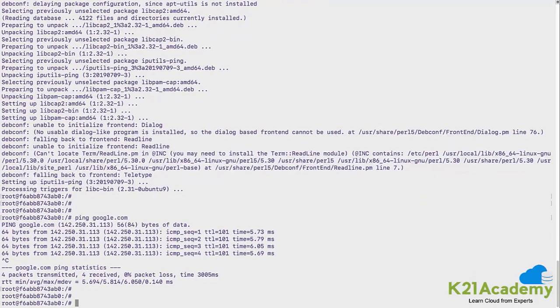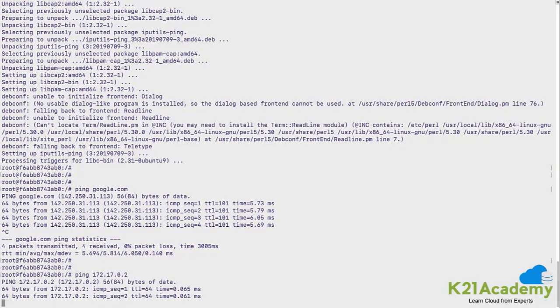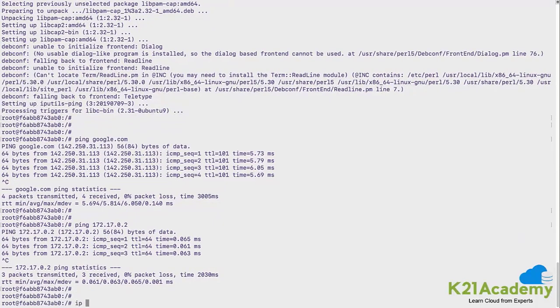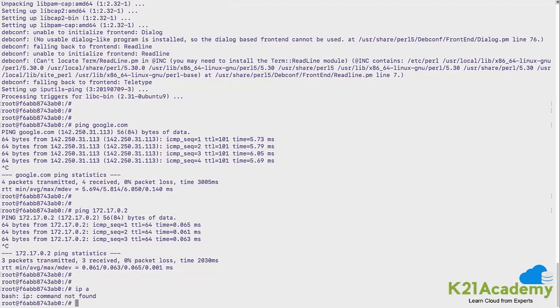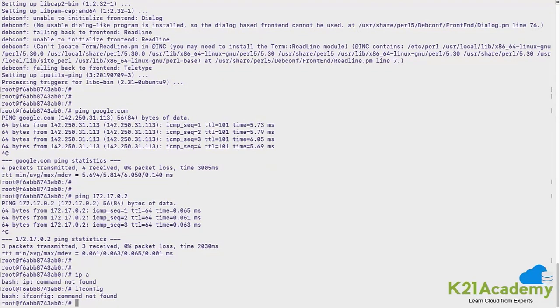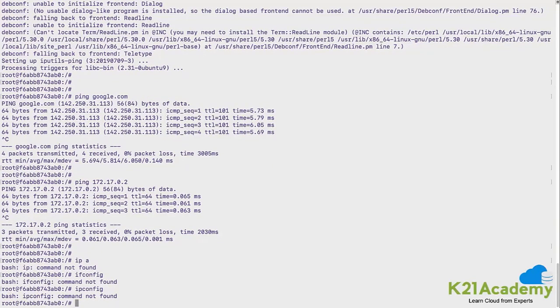This is one thing. Plus, I should be able to ping to the other container which is running on the same bridge. Okay, so I should be able to ping to .2 from here. Cool. And if you want to see the IP address inside this container, you will have to install ifconfig if I can run, or ipconfig if I can run. Let me check. No, these utilities are not there in the bare operating system which we have picked up. We just installed the ping utility so we could be able to ping.